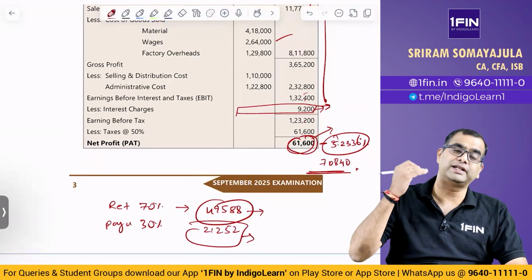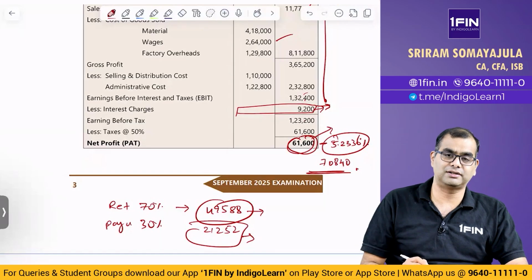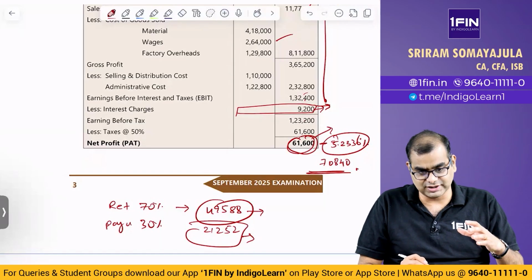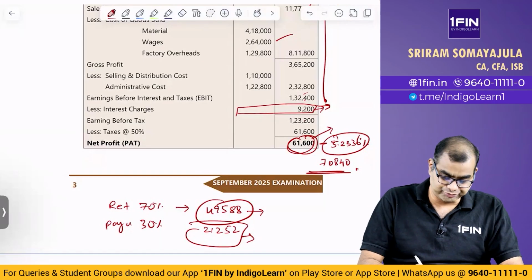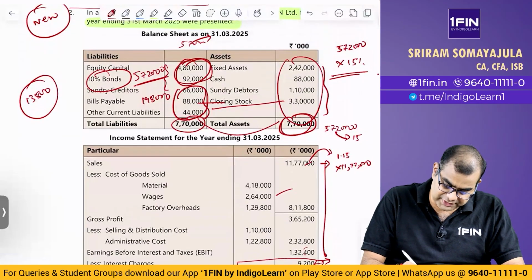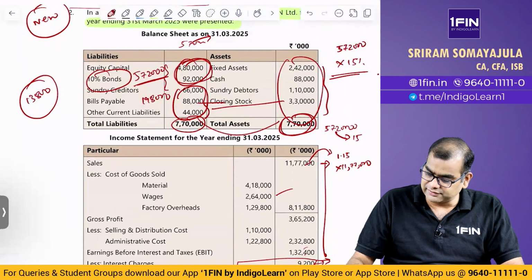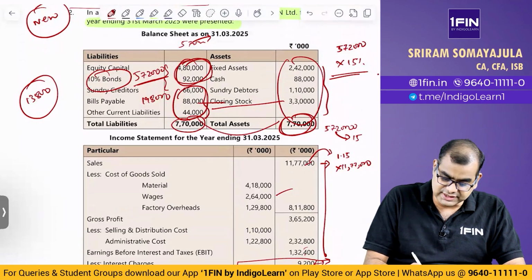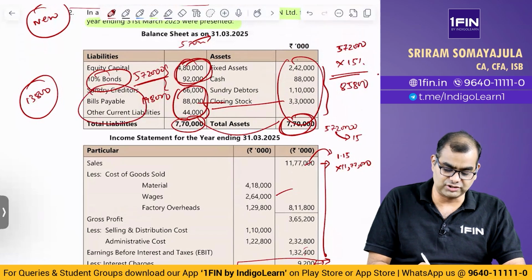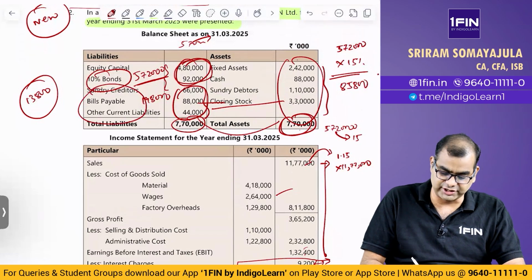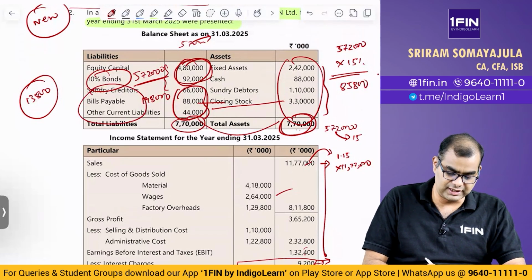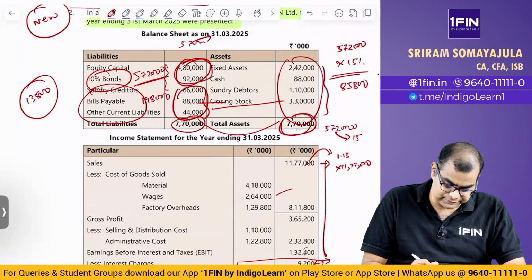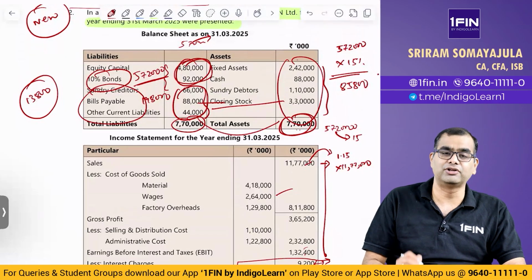How much is the total increase that we require from all the equity and debt holders, or rather how much is the total financing that we require? We require 15% of 5,72,000, which is 5,72,000 into 15%, which is 85,800. What I just discussed: you take net assets, move the current liabilities to the asset side and you get net assets of 572, because 770 minus 198. You get 572.